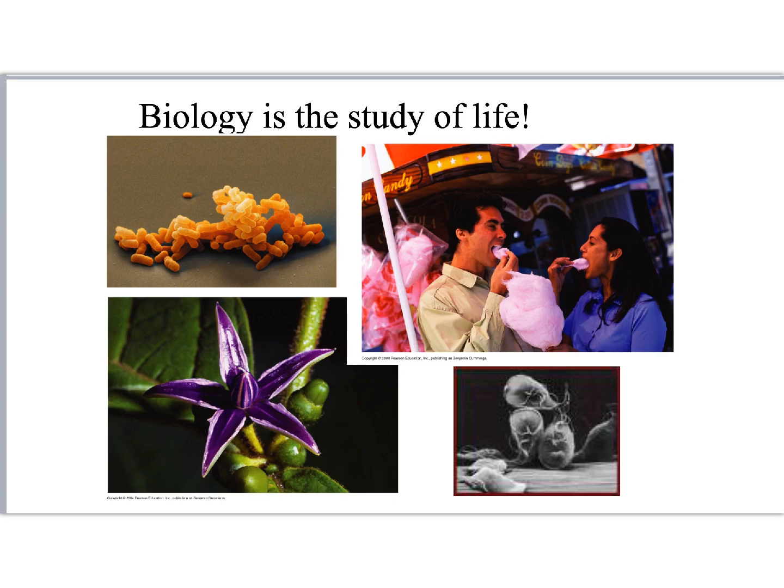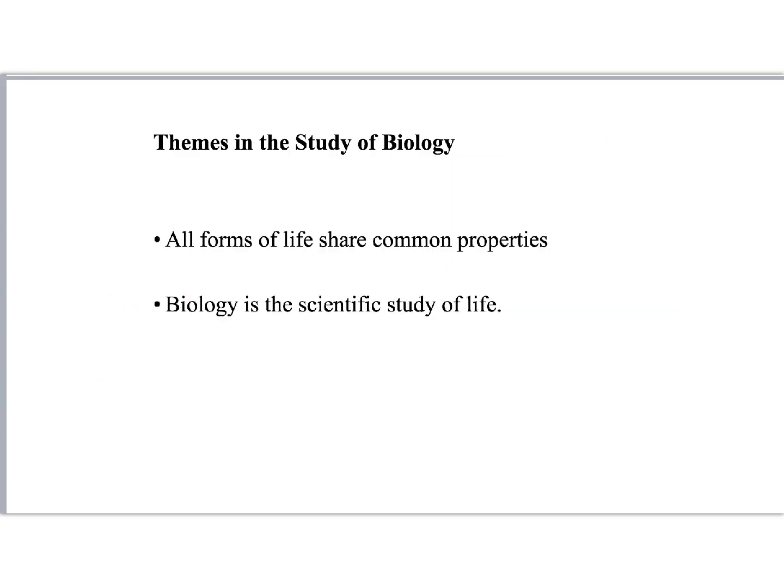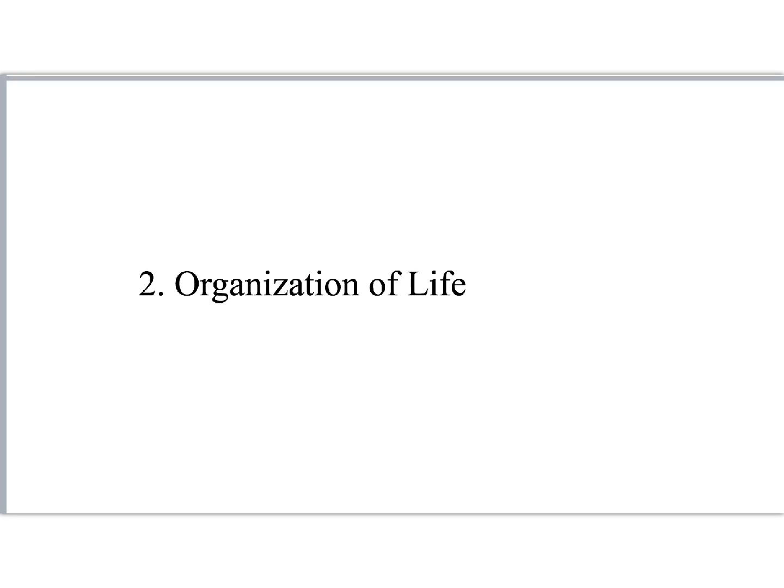We're going to look at quite a few different rankings of that field, and one of the first things we're going to do is start by classifying it. That means separating out the things that are very tiny from the things that are much larger. Some general themes that we're going to look at are common properties that all forms of life share. It helps us classify them as being forms of life. And we're also going to look at how we study forms of life. There are specific rules to it. Let's look at how we organize and rank different forms of life or different properties of living things.